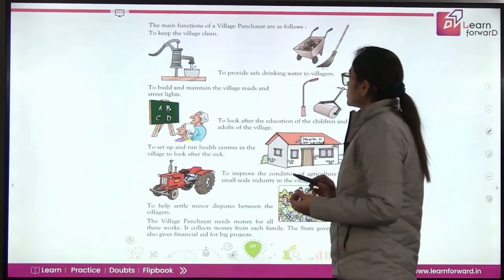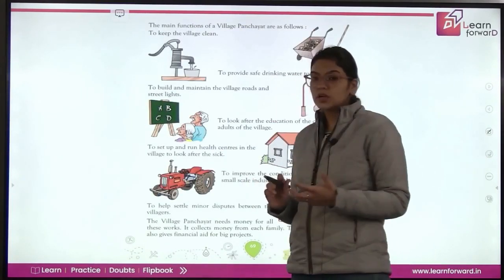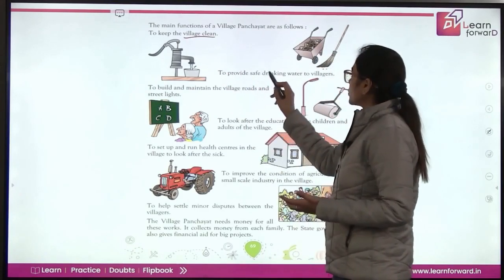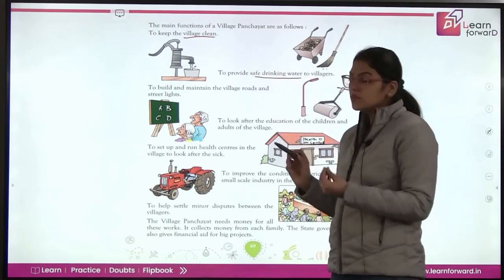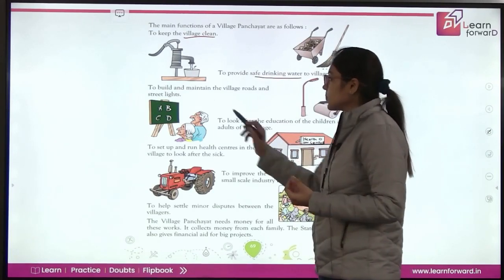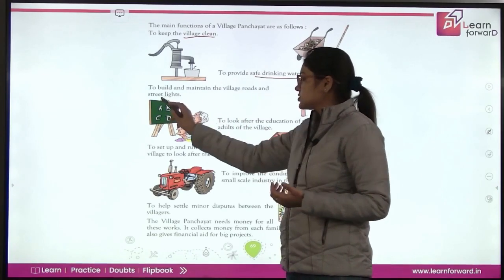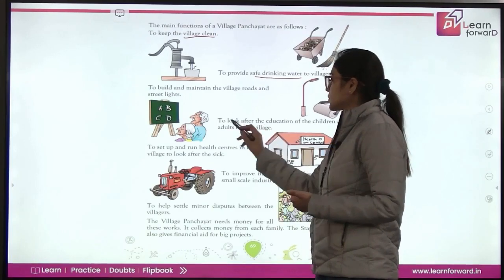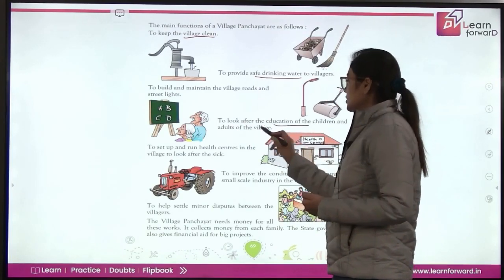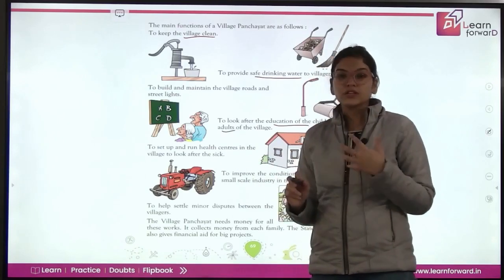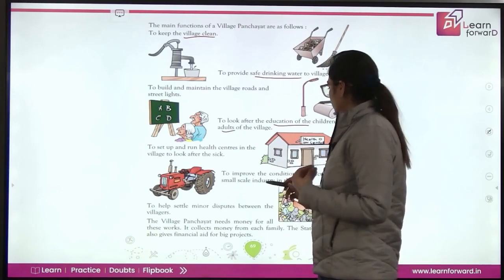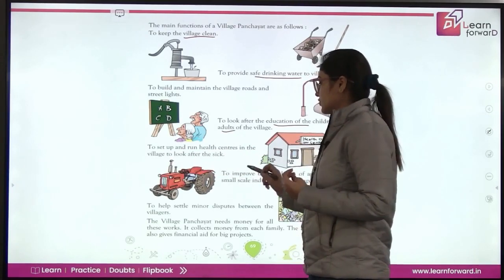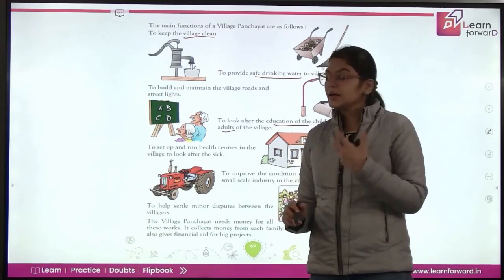The main functions of the village panchayat are as follows. So what are the functions of the village panchayat? To keep the village clean, साफ सफाई रखना. To provide safe drinking water to villagers. सब villagers को साफ सुथरा पानी पहुंचाना. To build and maintain the village roads and street lights. वहाँ की लाइटों को ठीक करवाना या फिर roads के ऊपर ध्यान देना. To look after the education of the children and the adults of the village. To set up and run healthcare centers in the village to look after the sick. जो बीमार हैं उनके लिए health centers set up कराना.